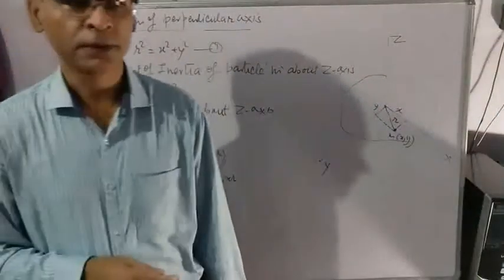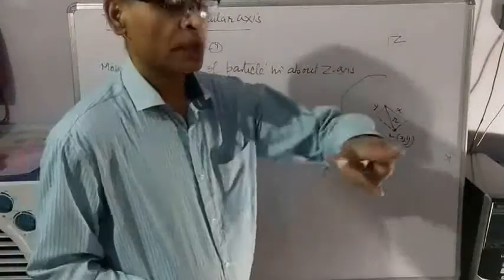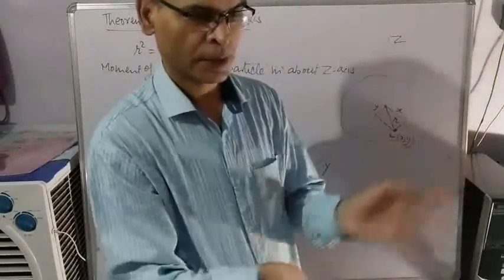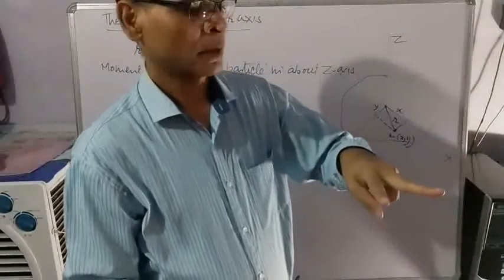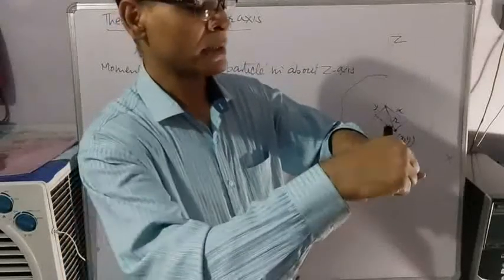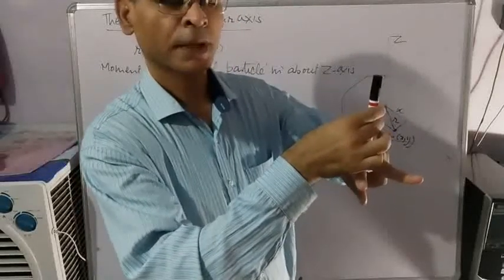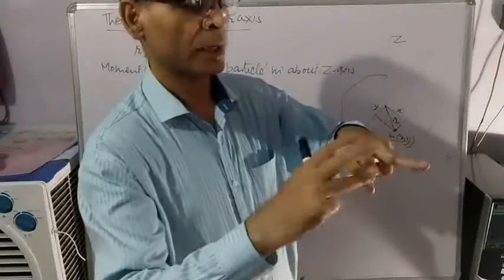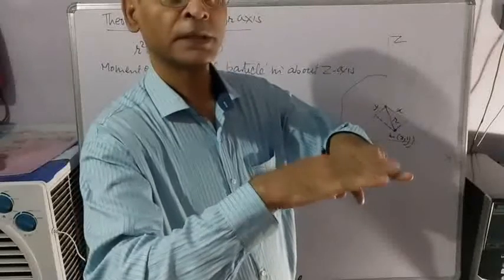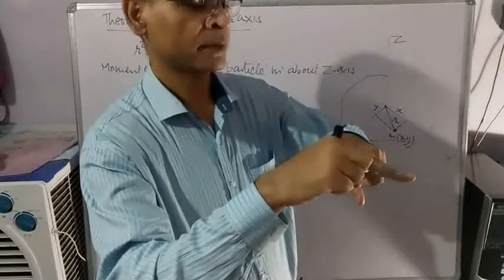Second theorem is theorem of perpendicular axis. Suppose this is a rigid body. Inside the rigid body, we can assume three axes: x-axis, y-axis, and this is z-axis. The body can be rotated about any one of the axes. This is xy plane. In this plane, one particle is taken.